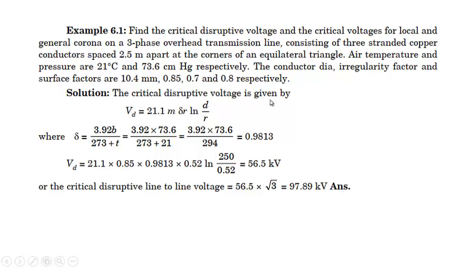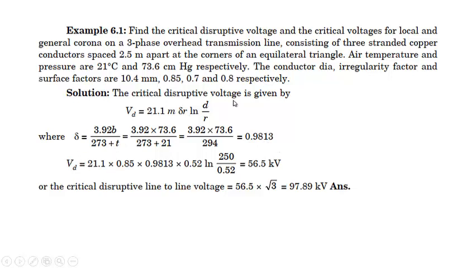Now the critical disruptive voltage is given by V dash. Sometimes it is denoted by VD, sometimes by V naught, sometimes VM. It is given by 21.1 m delta r ln of D by r. First we'll calculate delta. Delta is equal to 3.92 B divided by 273 plus T. Giving the value of this, it comes out to be 0.9813.